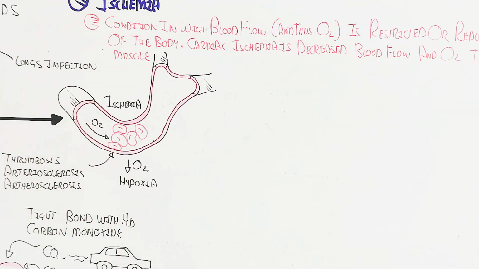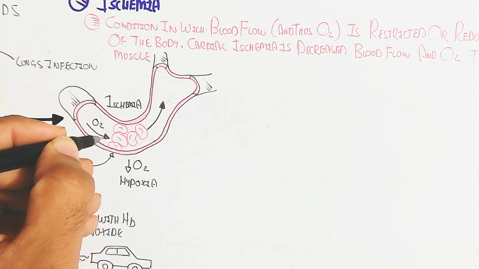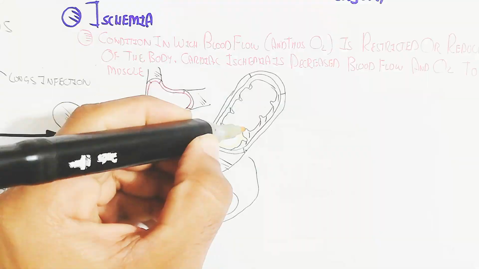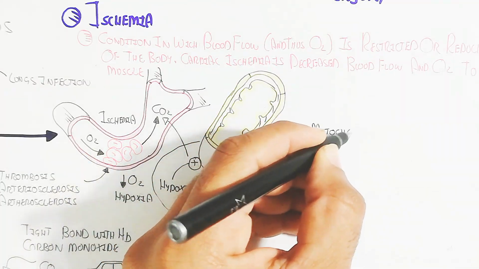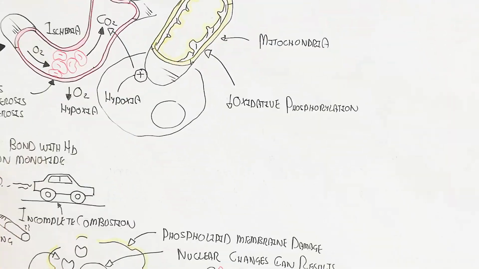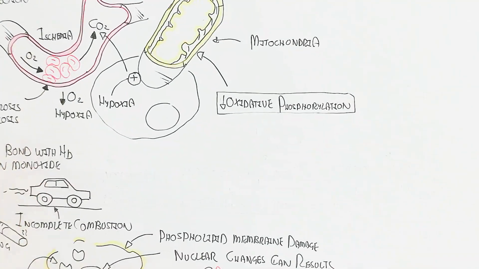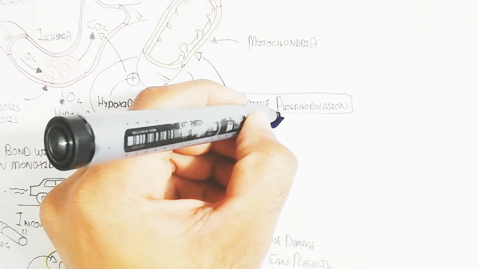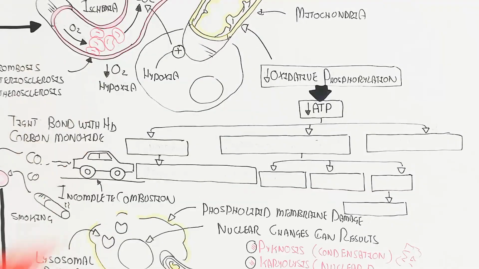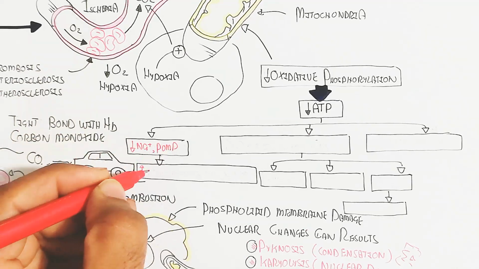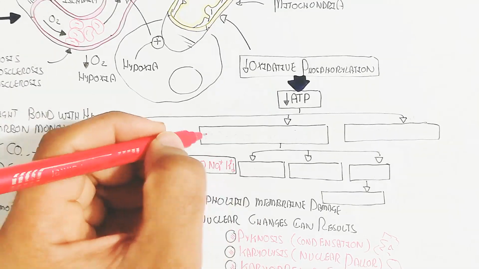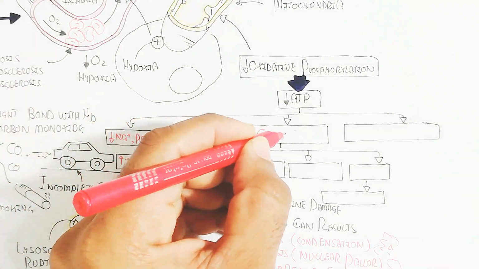Anyhow, let's draw a bigger picture of the cell containing mitochondria. The dysfunction of the mitochondria due to hypoxia will lead to an increase of carbon dioxide, leading to acidosis in the blood. The pH will drop. Oxidative phosphorylation will decrease, which, due to the lack of oxygen in hypoxia, decreases the ATP to ADP ratio. In this way, the sodium pump will decrease, the influx of calcium increases, and water and sodium enter, while potassium decreases.